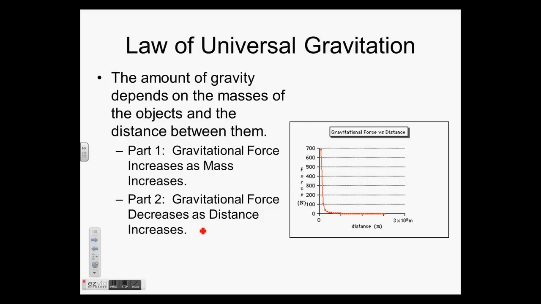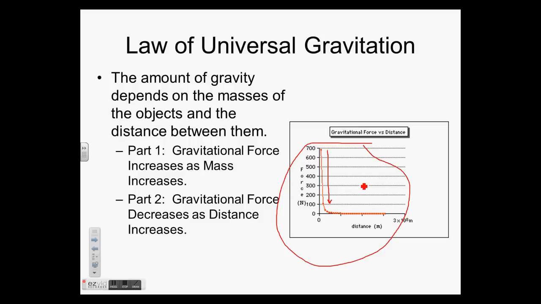Part 2 also makes sense. Gravitational force decreases as distance increases. So the farther apart the objects are, the less gravity. The closer they are together, the more gravity. Okay, it should just make sense. And this gravity really weakens with distance very quickly. If you look at this graph over here, you can see that gravity drops off precipitously with distance.